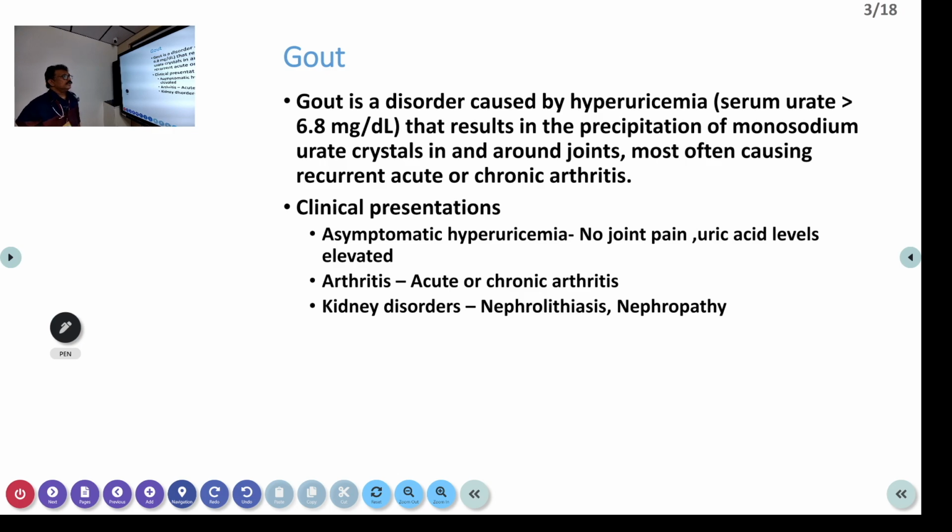The normal serum uric acid in our body will be somewhere around 6.8 or 7 milligram per deciliter. There may be slight deviation from this standard level depending on the values in the lab. And gout is a disorder caused by hyperuricemia. It is due to precipitation of monosodium urate crystals in and around joints. So it can infiltrate into the joint and it can be around the joint spaces. Both are possible. So it produces chronic arthritis.